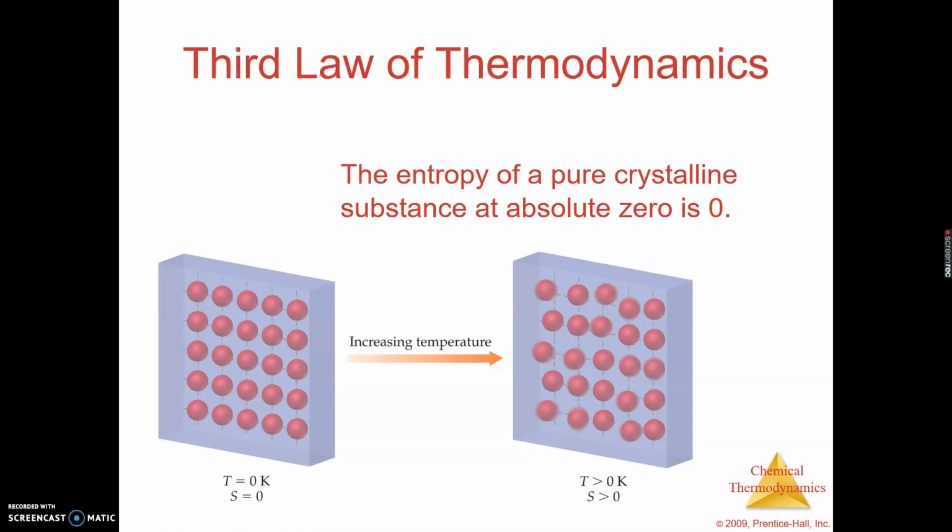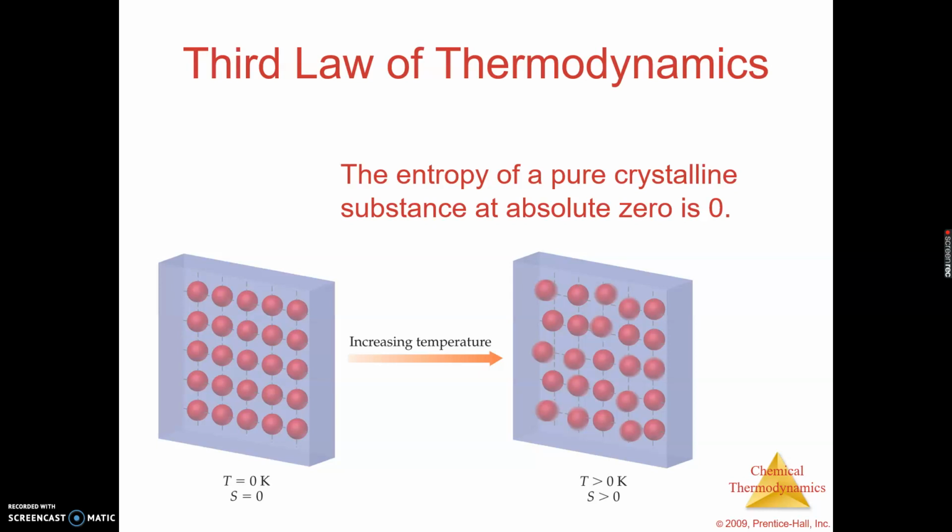At 0 Kelvin, we would say the entropy is 0, meaning, remember, entropy is related to motion. The more motion you have, the more entropy you have. So if entropy is 0, that means motion is 0. Meaning, when the temperature is 0 Kelvin, absolute 0, the molecules are no longer moving. Think back to the last video we looked at with microstates. There's no vibrational motion, no translational motion, no rotational motion. There is no motion at all, which should sort of make sense.